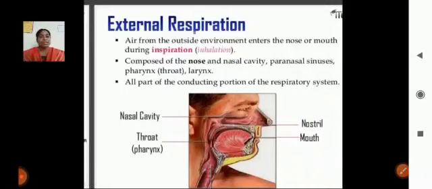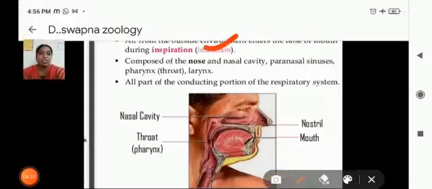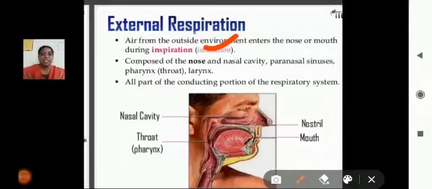Now we can discuss the pathway of respiration. First, external respiration. Previously we discussed that external respiration is the gas exchange between the body and our environment. When we are inhaling the gases, the process is called inspiration. How does it occur?